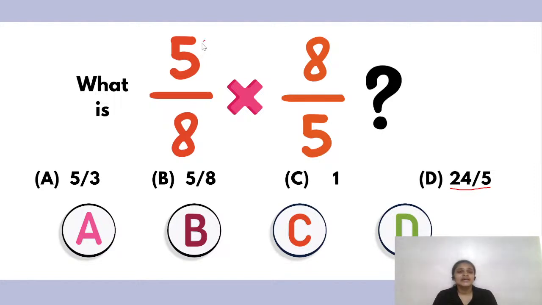I can cancel 5 against 5, right? So here I get 1, 5 ones are 5, 5 ones are 5. And here also 8 ones are 8, 8 ones are 8. So finally, what is remaining? Only 1. So my answer C is correct. I am getting only 1 as the answer. No worries, this was a very simple question.